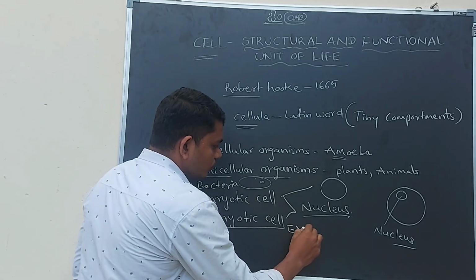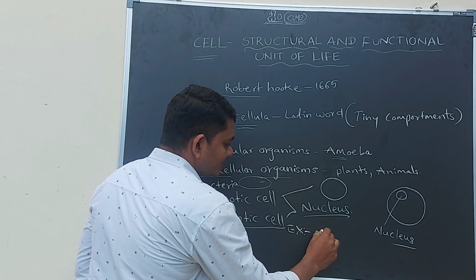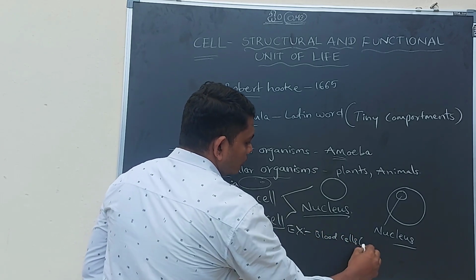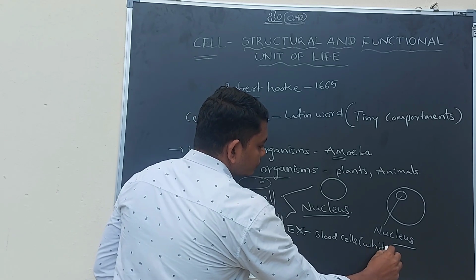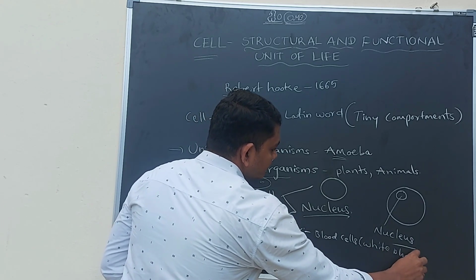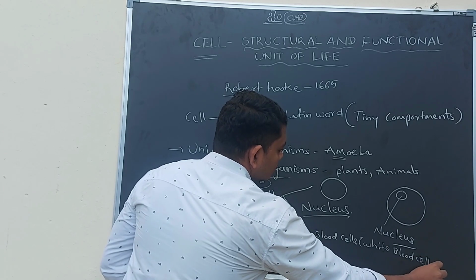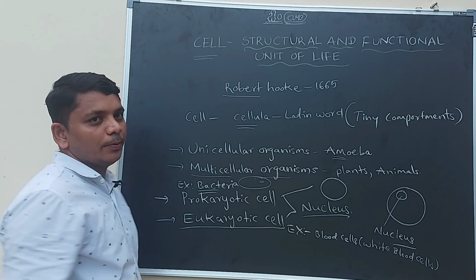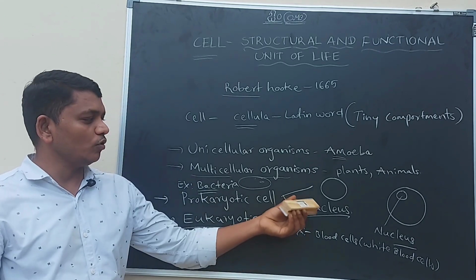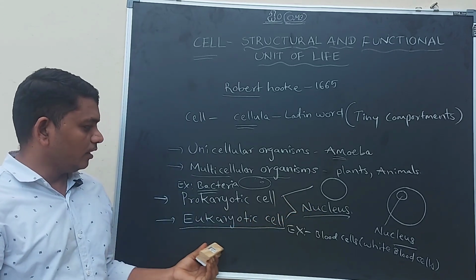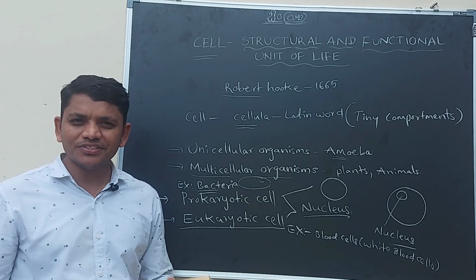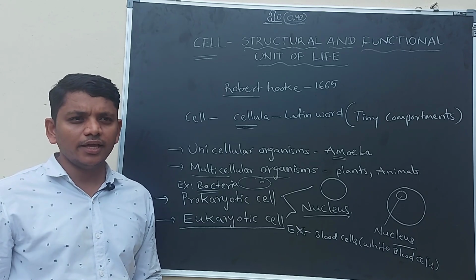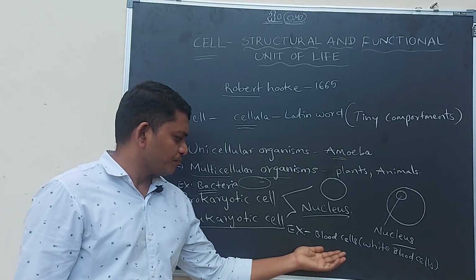Examples: blood cells, which means white blood cells, and for prokaryotic cells, the best example is bacteria. In bacterial cells, there is no nucleus. In blood cells and nerve cells and muscle cells, everything I mentioned in the examples, they have a nucleus in the cell.